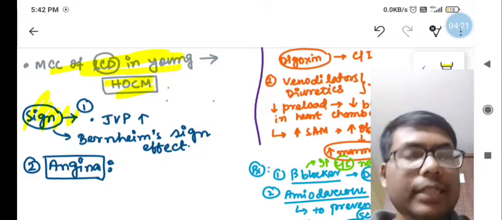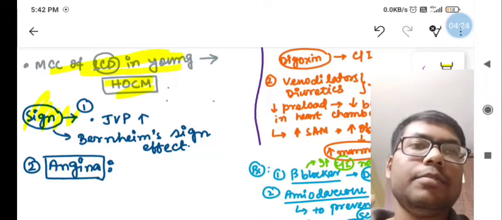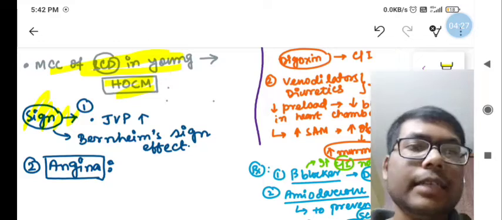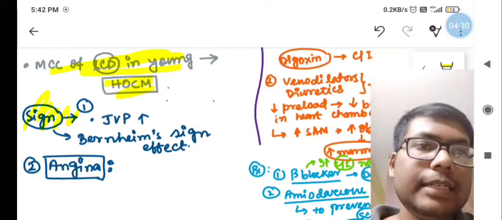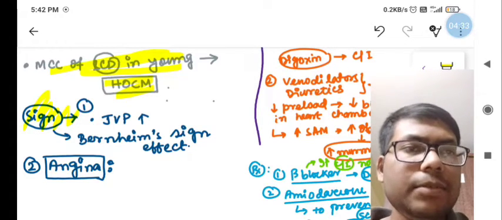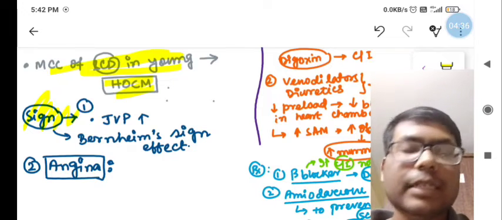So when there is a raised JVP, that indicates pressure or any abnormality of the right side of the heart. It always indicates the right side of the heart. That is very important. When there is JVP, it is the right side of the heart, there is nothing about the left side.